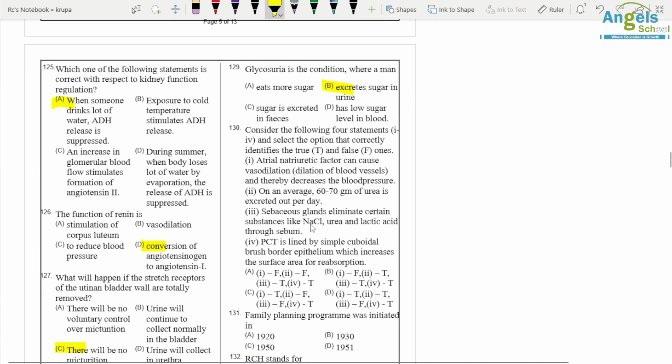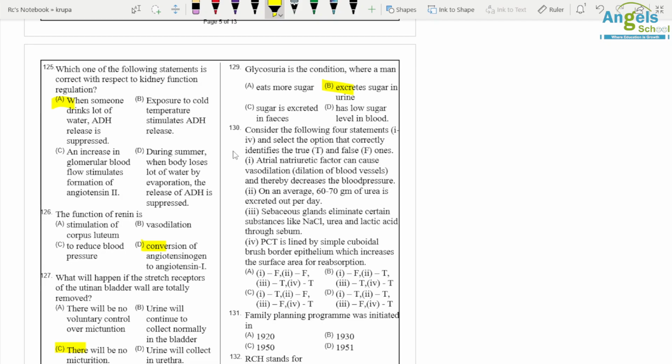Consider the following statements. Atrial natriuretic factor can cause vasodilation, dilation of blood vessels. True statement. On an average, 60 to 70 gram of urea is excreted out per day. So wrong statement, it is 25 to 30 gram per day. Sebaceous gland eliminates certain substances like NaCl, urea, lactic acid through sebum.